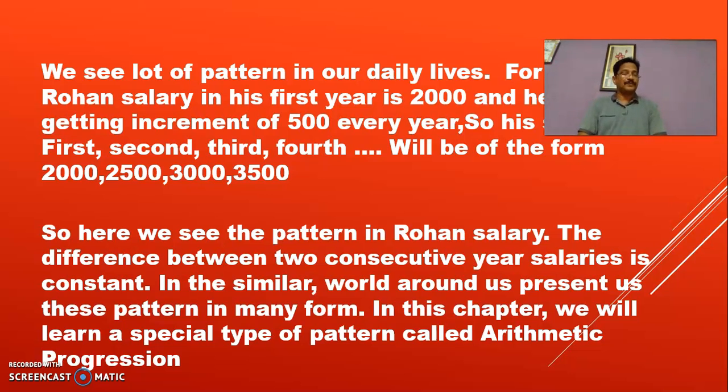Just now I said, if you observe it, the salary per annum is 2,000, next year 2,500, next year 3,000, next year 3,500. Means his salary increases by a constant amount, that is 500 rupees, correct? Okay, in this chapter we will learn a special type of pattern, called arithmetic progression.